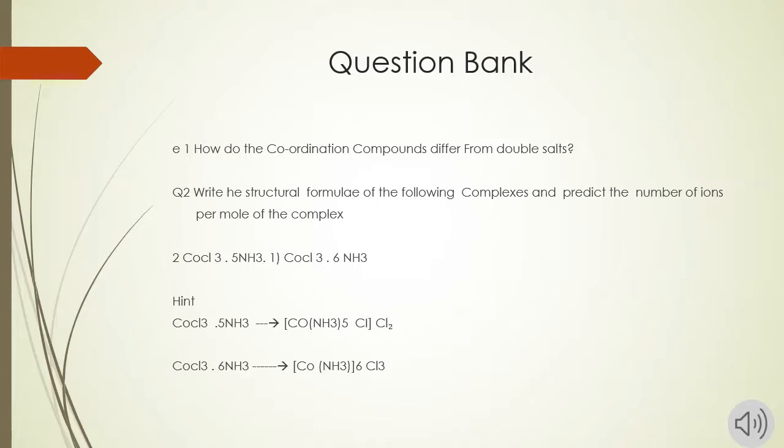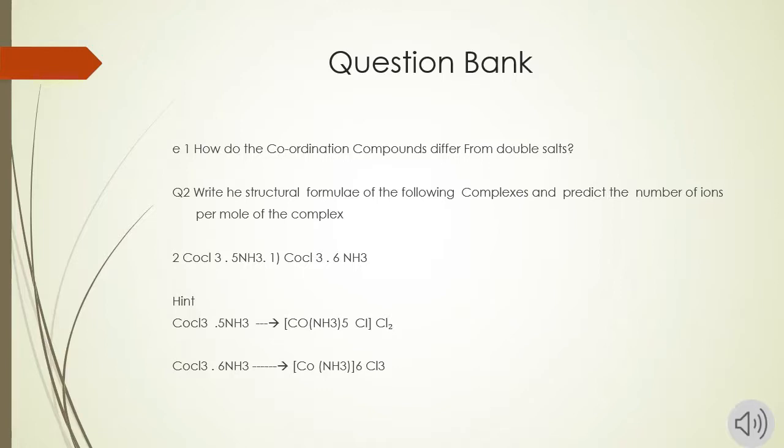The hint for that question is, in the first case the structural formula will be [Co(NH3)5Cl]Cl2. So it will give 3 ions, 1 complex ion and 2 chloride ions. And the next example gives 4 ions, 1 complex ion and 3 chloride ions, which you can easily discuss with the hint.